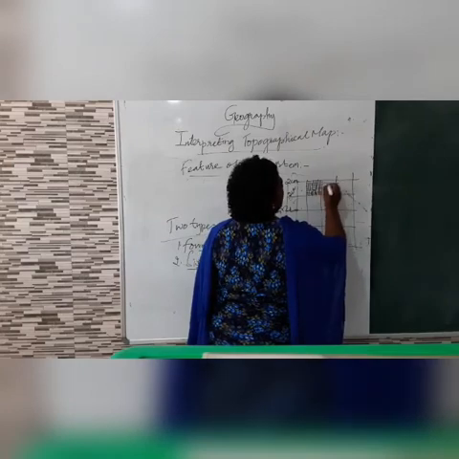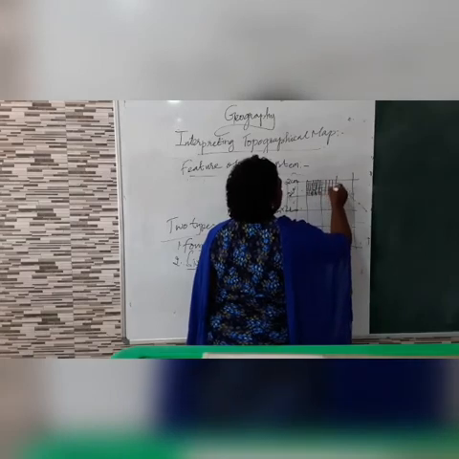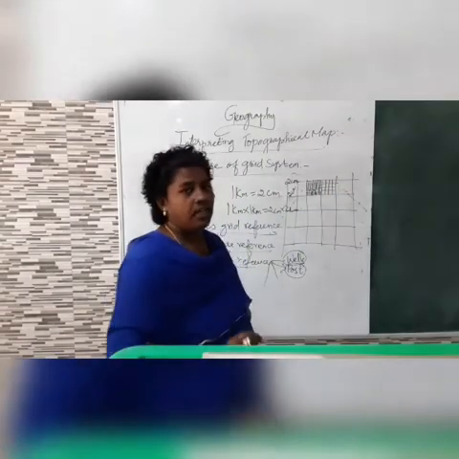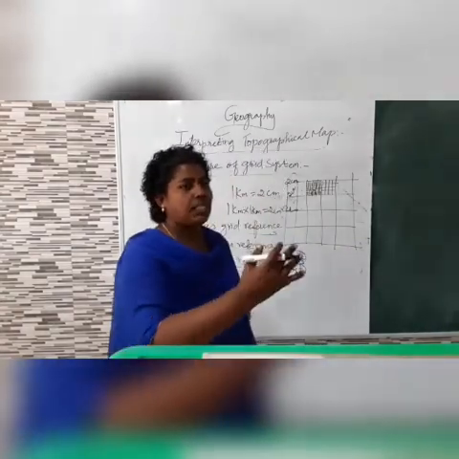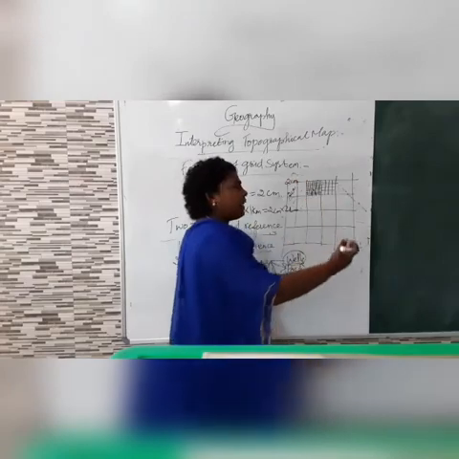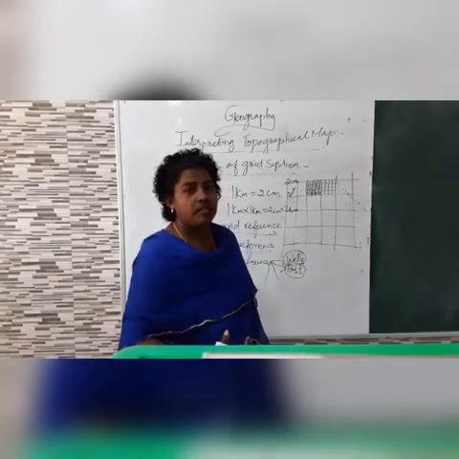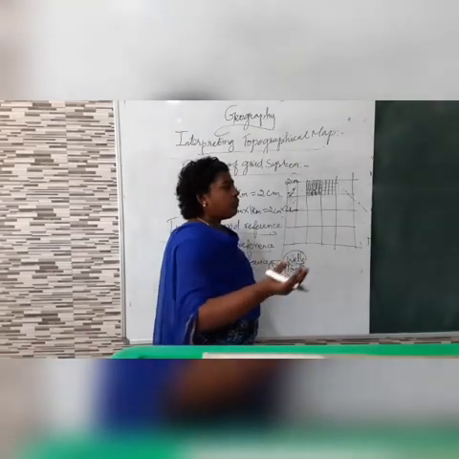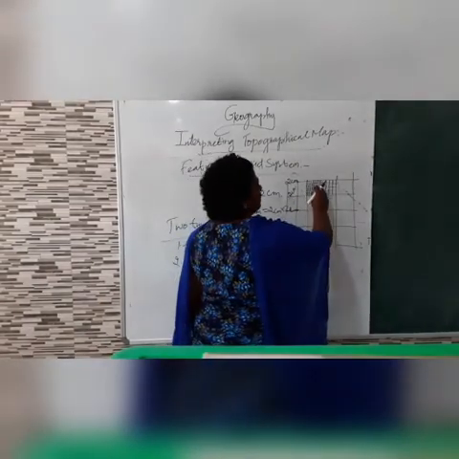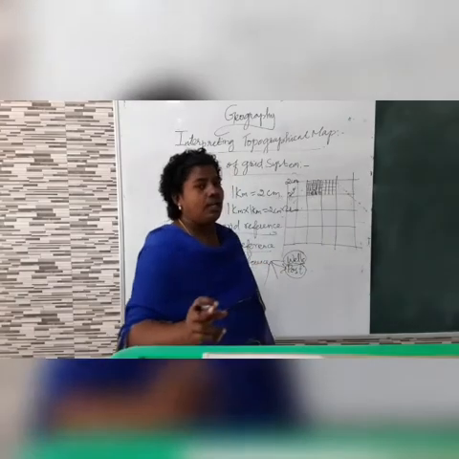Okay, the first 3 are known as eastings, and the next 3 are known as northings. Did you understand? It is divided equally into 2 parts. To know the small things, we have to divide it into 10 equal parts.